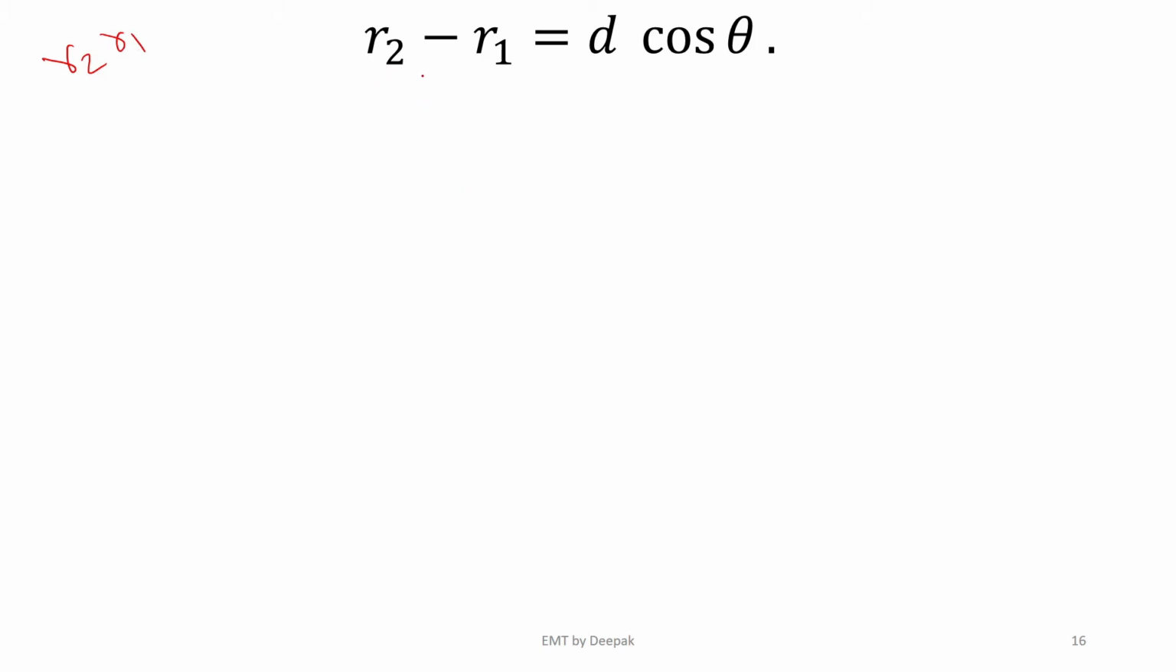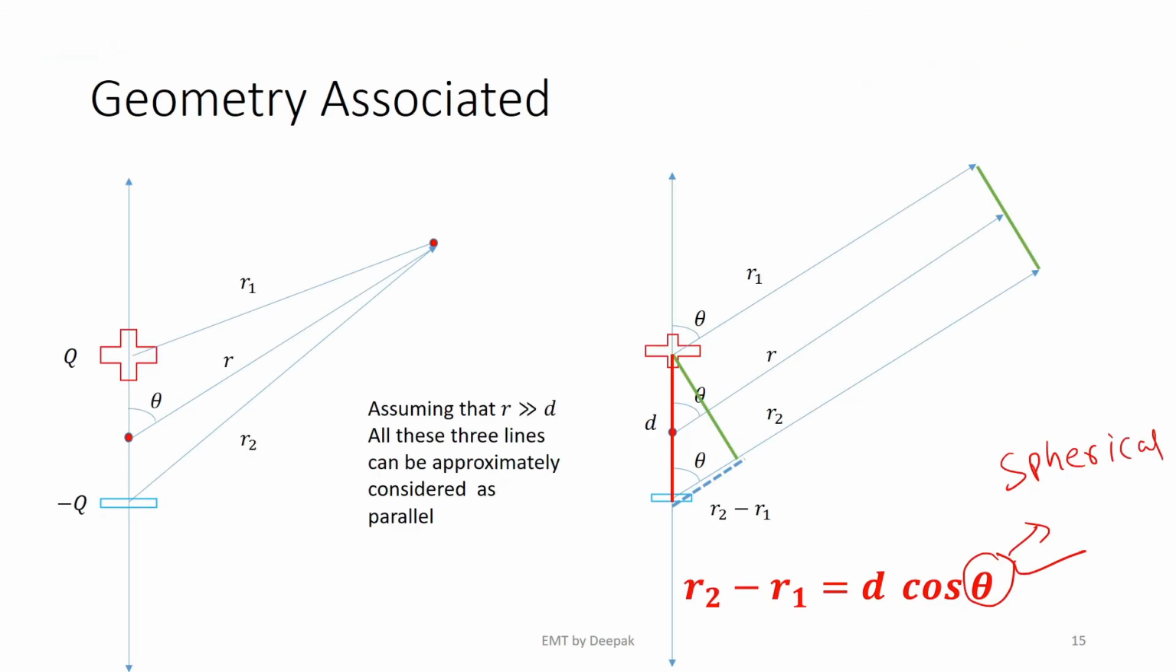I have got r2 minus r1 to be d cos theta, so I can write r2 equals r1 plus d cos theta, right? Similarly, using similar analysis for the triangle with a rectangle which I can construct, if I construct a rectangle of this sort,